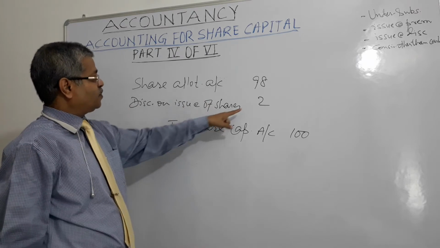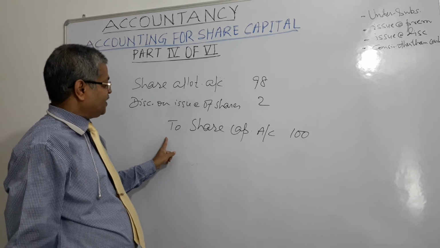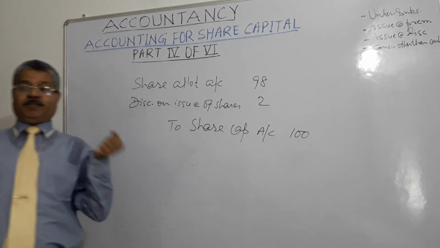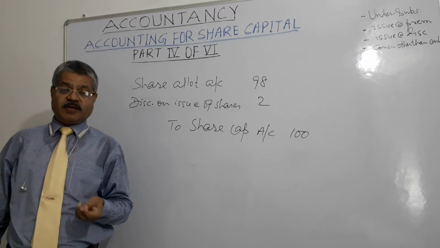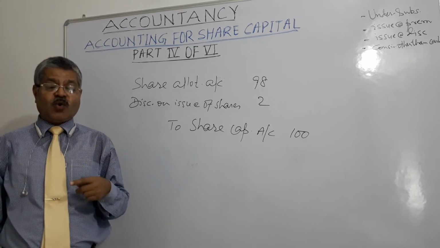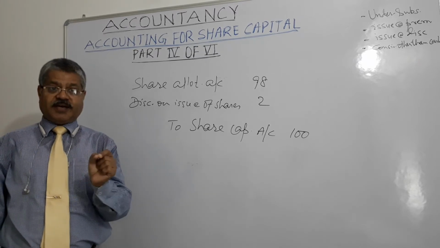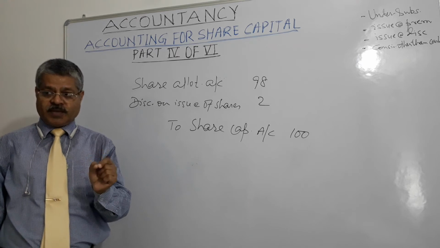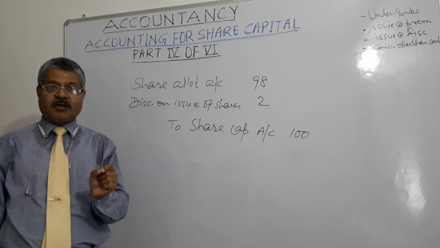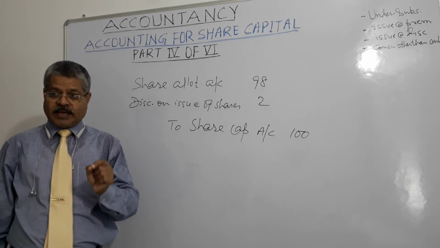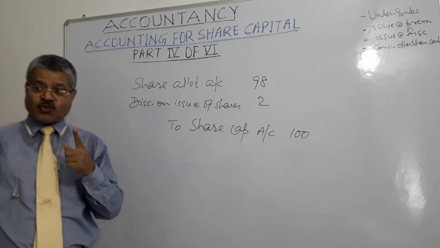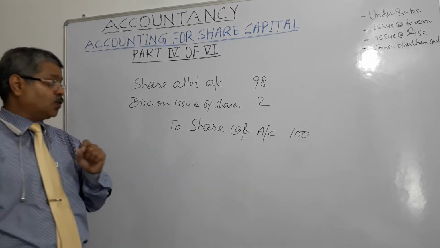So discount on issue of shares 2 rupees and credit to share capital account 100 rupees, right? And what is the narration? Amount due on allotment of these many shares, number of shares, at rupees this much per share, and discount on issue brought into account.